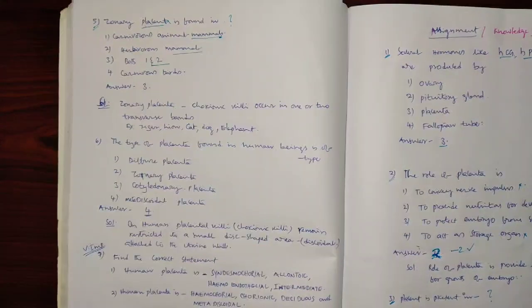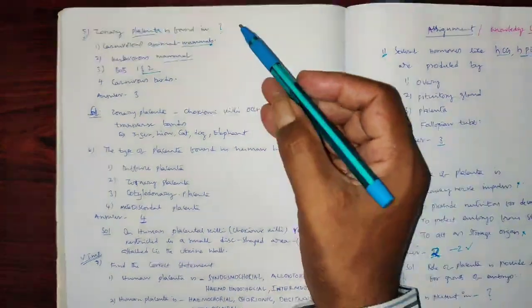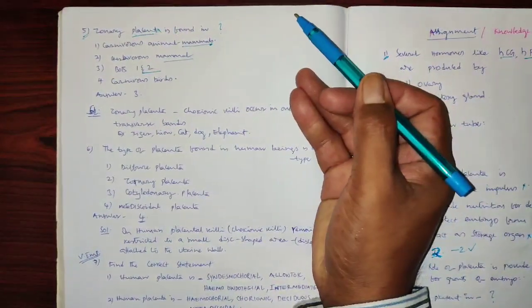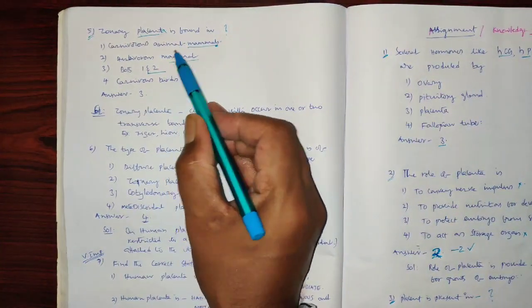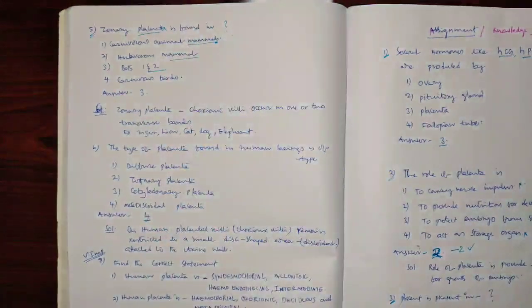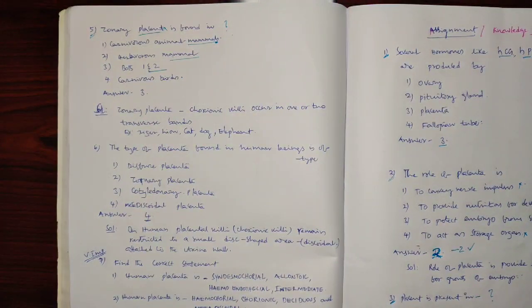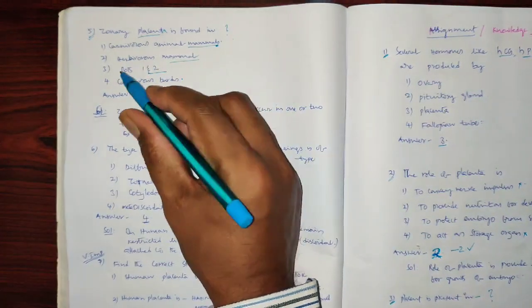As we said, the placenta is found in mammals, so in aves there is no chance for the presence of a placenta. Whether the mammal is a carnivore or herbivore, it can be seen in both carnivorous and herbivorous mammals. So the option is 3.